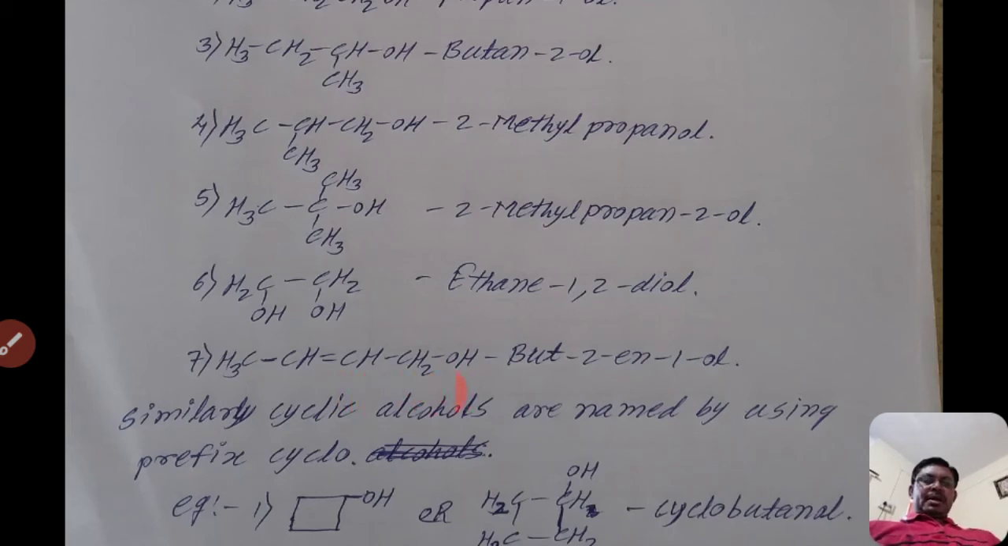From the right side, the hydroxyl group is present here, so give the numbering from that right side, 1, 2. So at the second position the double bond is present. The double bond is indicated by EN, that is but-2-en, and the hydroxyl group is present at the first carbon atom, so it is 1-ol. That means the name of the compound is but-2-en-1-ol. But means it contains 4 carbon atoms, 2 means at the second carbon atom, en means a double bond is present, 1 at the first carbon atom, OL means a hydroxyl group is present. Similarly,